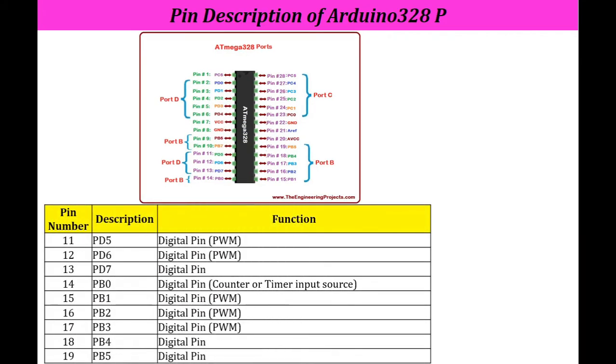Next are pin number 11 to pin number 13, PD5, PD6 and PD7. These are digital pins. Here PD5 and PD6 we can use as PWM. Inbuilt PWM function is also there. Then PB0 to PB5 are pins 14 to 19. Again they can be used as digital pins. Now here PB0 can be used as a counter or timer input source. Then PB1 to PB5, you will observe that we can use as digital pins. So this is the pin description of Arduino 328P.